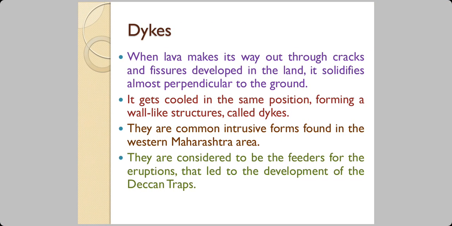Let's talk about dikes. When lava makes its way out through cracks and fissures developed in the land, it solidifies almost perpendicular to the ground. It gets cooled in the same position, forming a wall like structure, and these are known as dikes. They are common intrusive forms found in the western Maharashtra area. They are considered to be the feeders for the eruption that led to the development of the Deccan Traps.